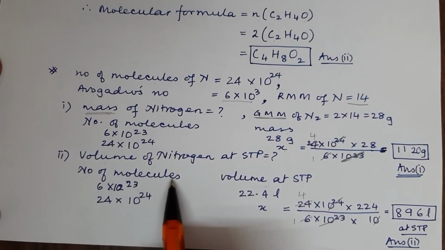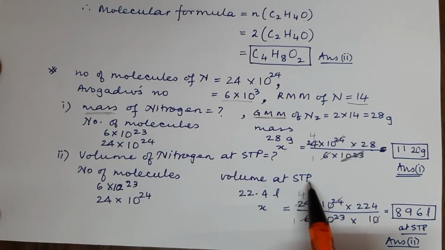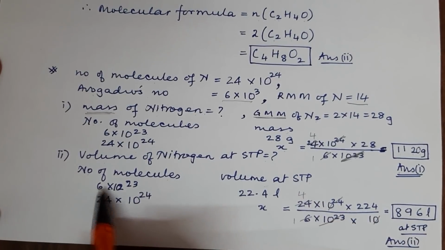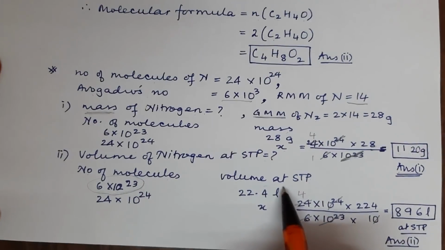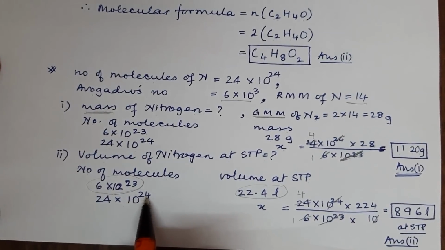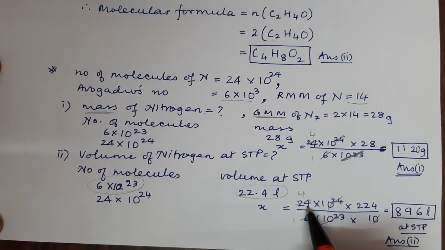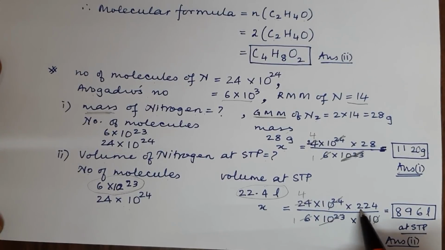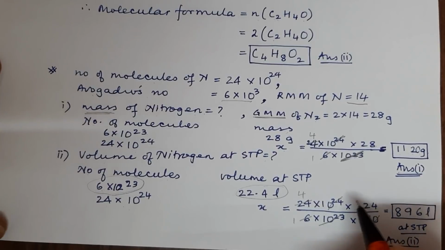So we go with what we are already supplied with, the number of molecules, and we have to find the volume at STP. So we will take the molar data, that is 6 into 10 to the power 23. Then the volume at STP of gas is 22.4 liters. So if it is 24 into 10 to the power 24, then it will be X. So let us take the numbers across. 24 into 10 to the power 24 multiplied by 224 upon 10, removing the decimal, and divided by this number, that is 6 into 10 to the power 23.